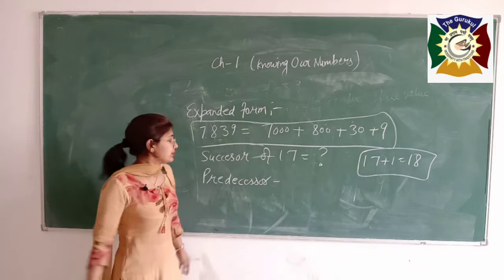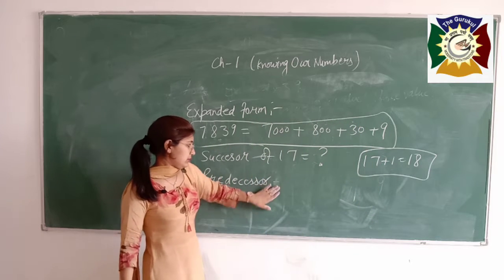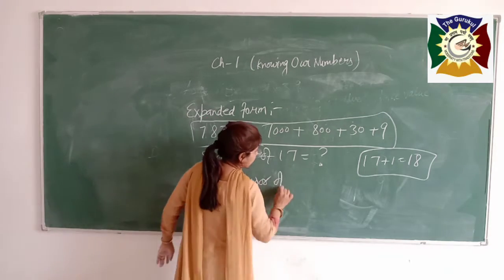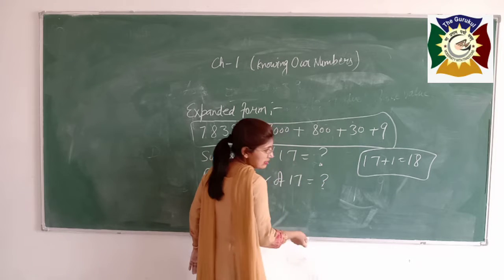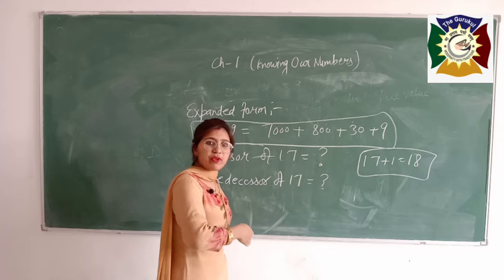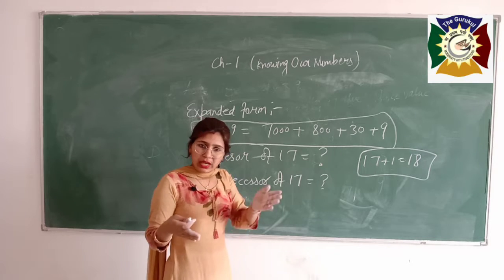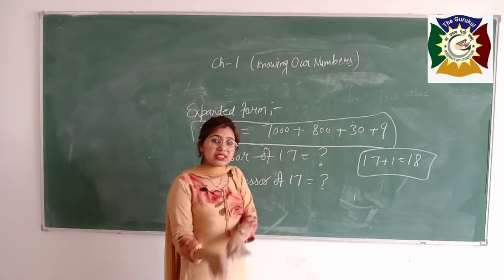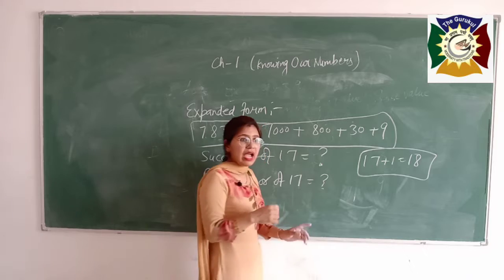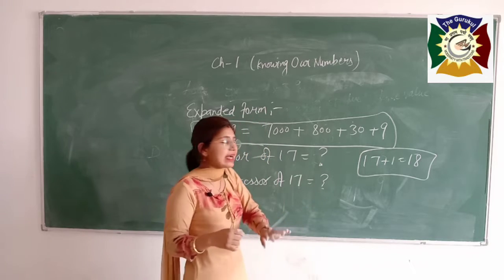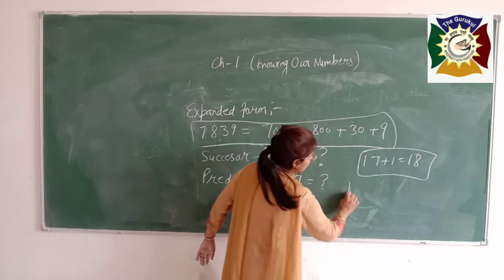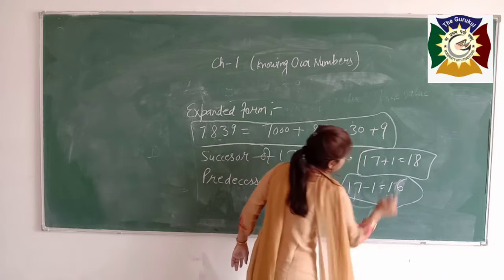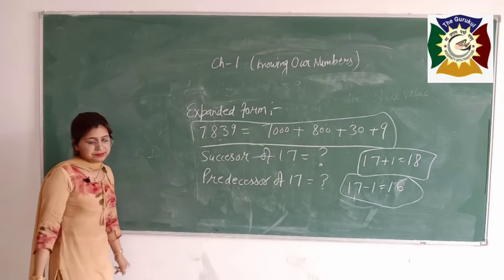Got it? Similarly, predecessor is the number which is just before the given number. Predecessor of 17 is equals to what? It is number before 17, just before 17, because 14, 13, 12 all are before the 17, but I am saying that predecessor of 17 is the number just before 17. That is, you have to subtract 1 from 17 and you will get the predecessor of 17. That is 17 minus 1 is equals to 16. 16 is the predecessor of our 17.